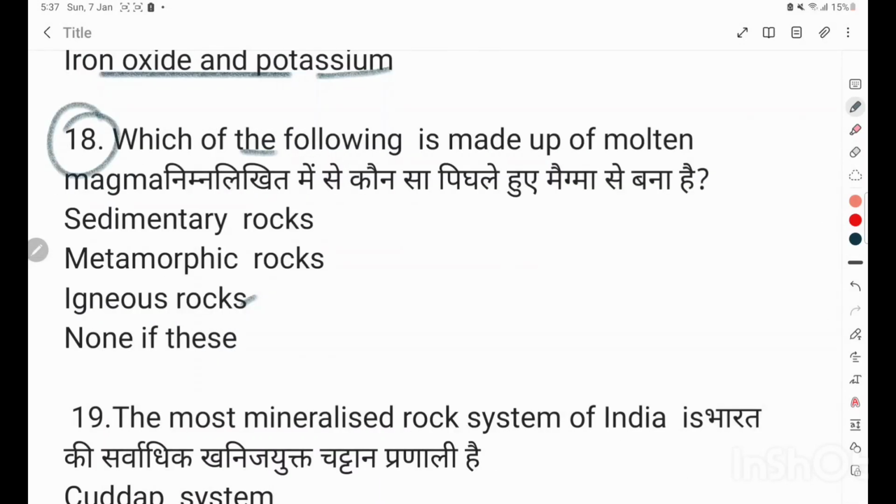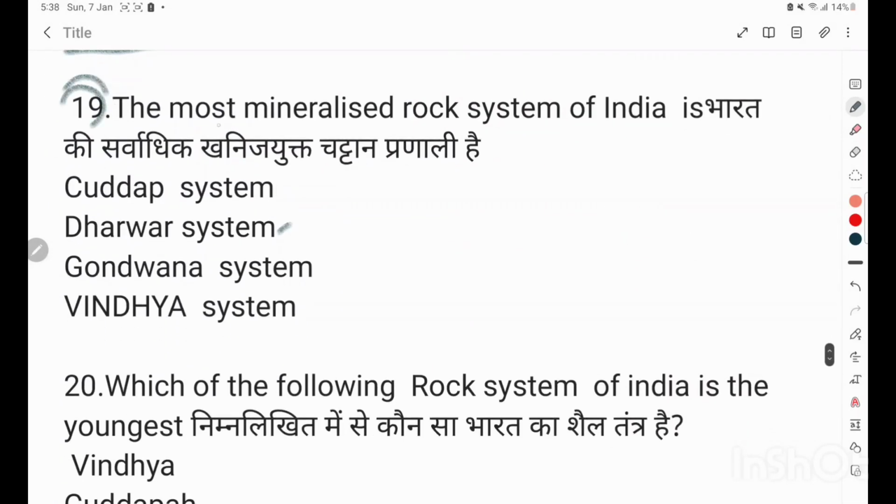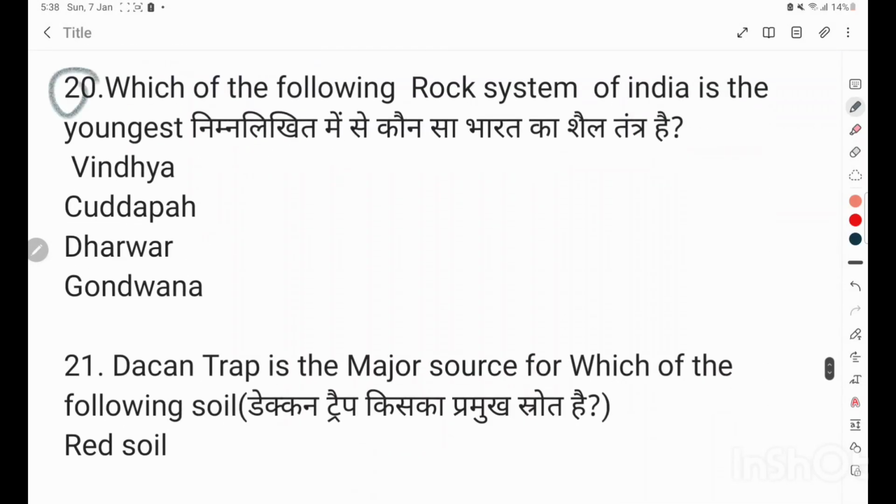Question number 18. Which of the following is made of molten magma? Sedimentary rocks, metamorphic rocks, igneous rocks, none of these. Correct answer is igneous rock. Question number 19. The most mineralized rock system of India is the Kadapa system, the Dharwar system, Gondwana system, Vindhya system. Correct answer is Dharwar system. Question number 20. Which rock system of India is the youngest? Correct answer is Gondwana.